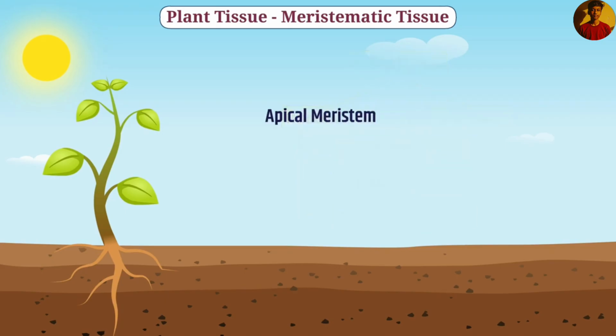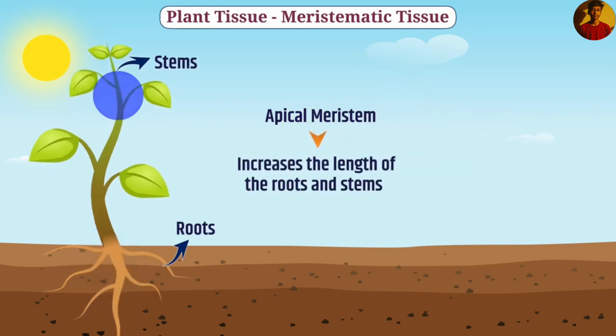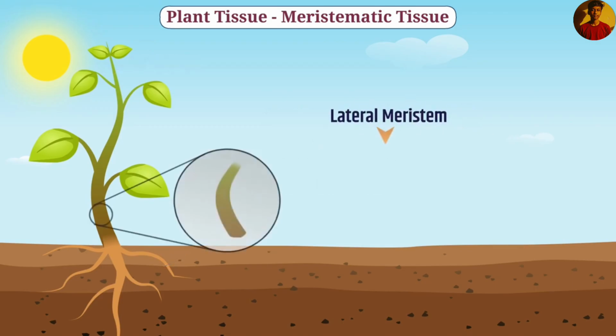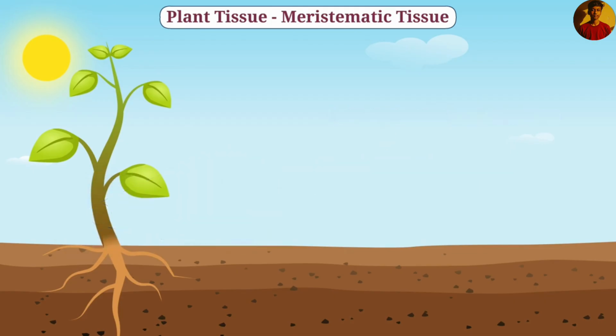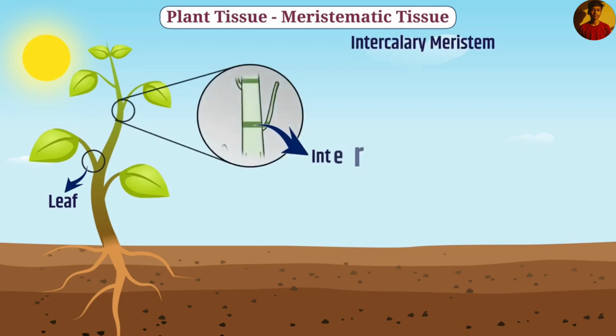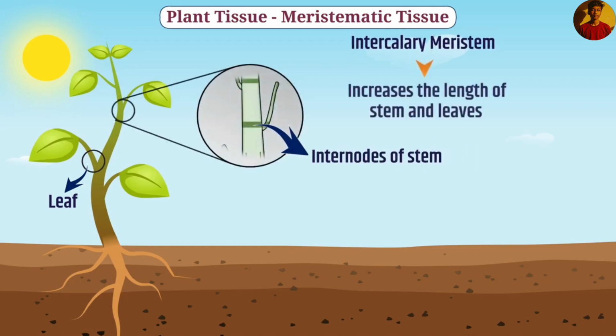The apical meristem is present in the growing part of roots and stems and increases the length of the roots and stems. Similarly, the lateral meristem increases the circumference of the stem and root, and lateral meristem is also called cambium. The intercalary meristem is present in the leaf base and near the internodes of the stem, which increases the length of stem and leaves.